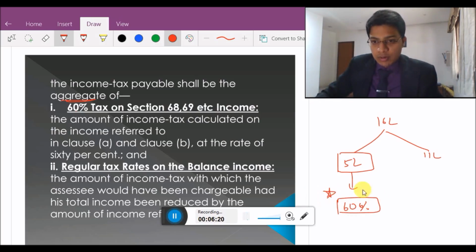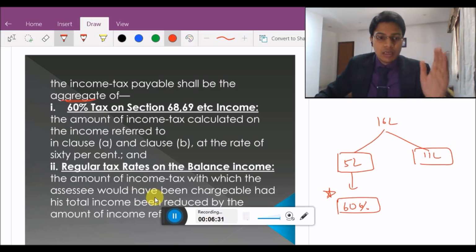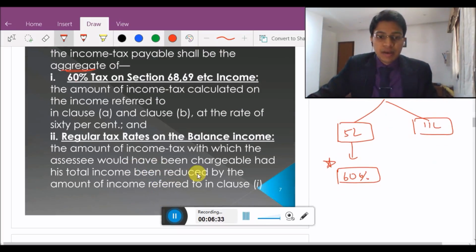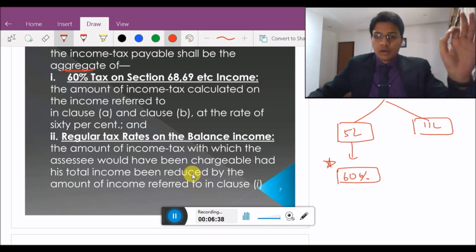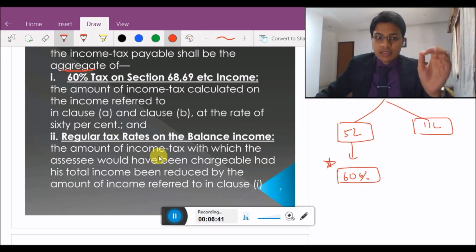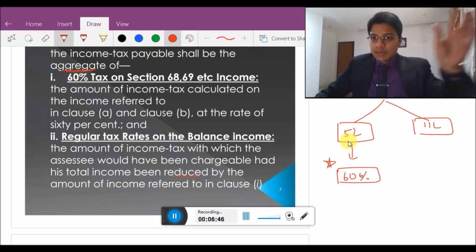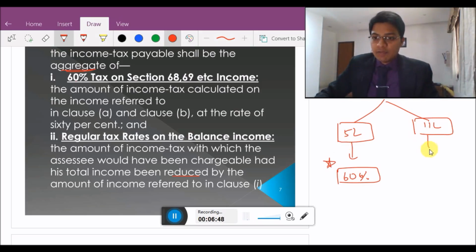This is very important. On the balance income, we will read here: the amount of income tax with which the assessee would have been chargeable had his total income been reduced by the amount of income referred to in clause 1. So 16 lakhs is the total income, reduced by 5 lakhs specified income. The balance is 11 lakhs. For this 11 lakhs, the regular tax rate would apply.